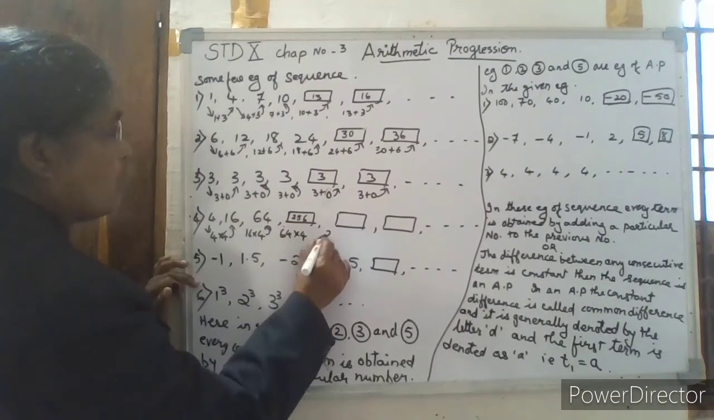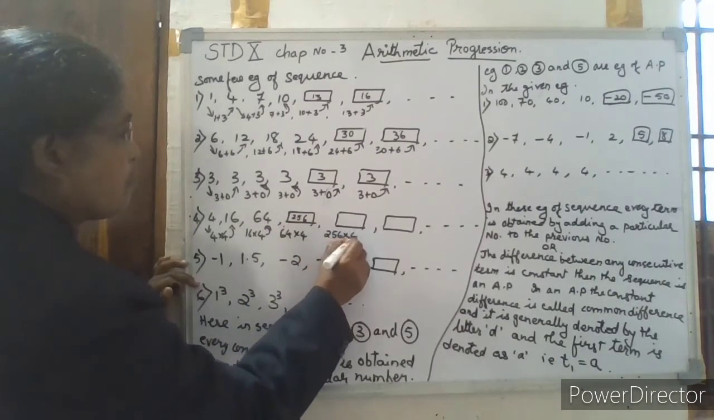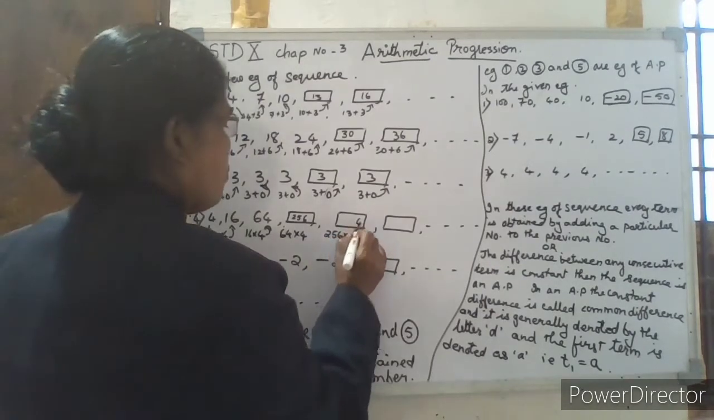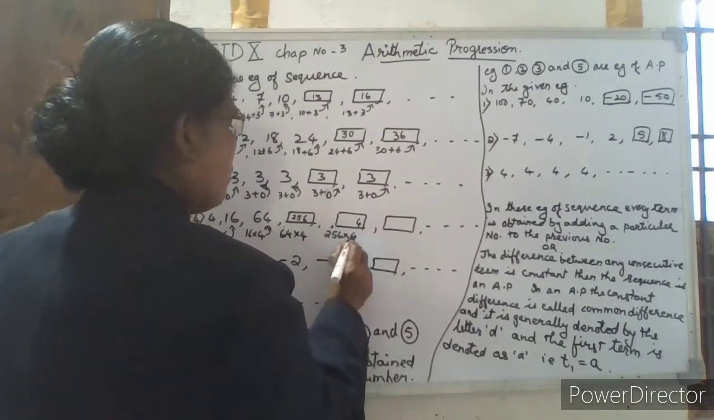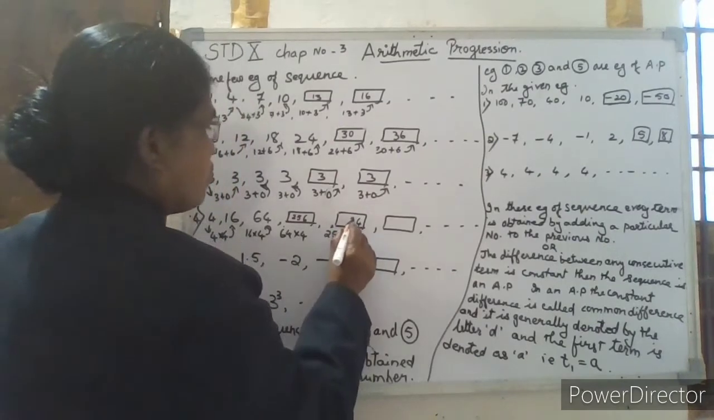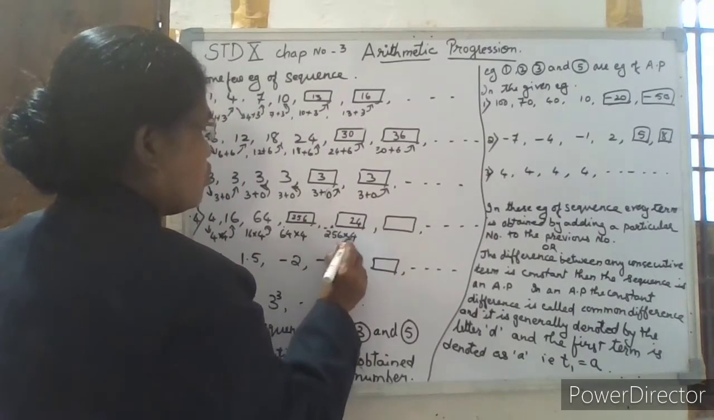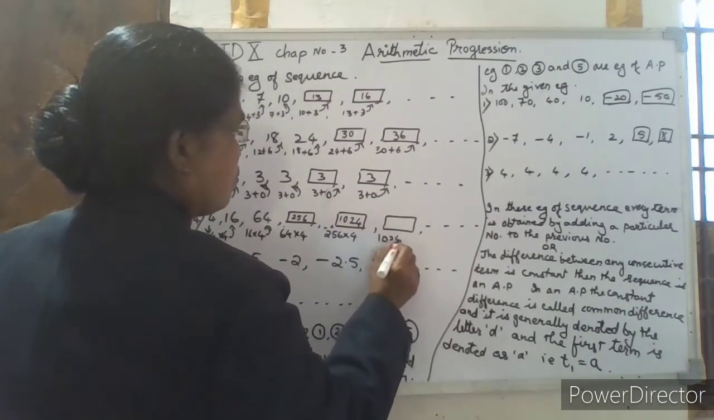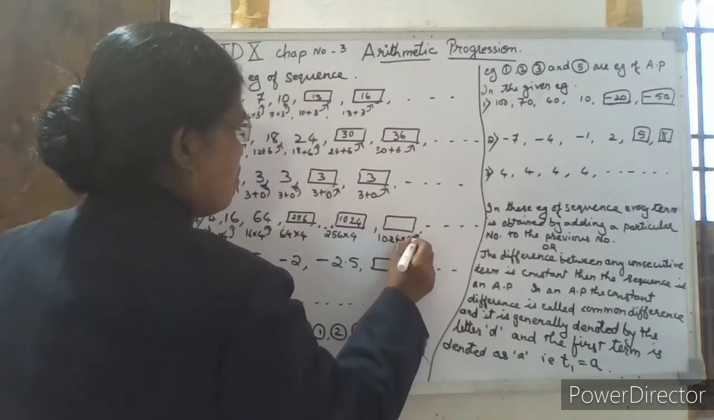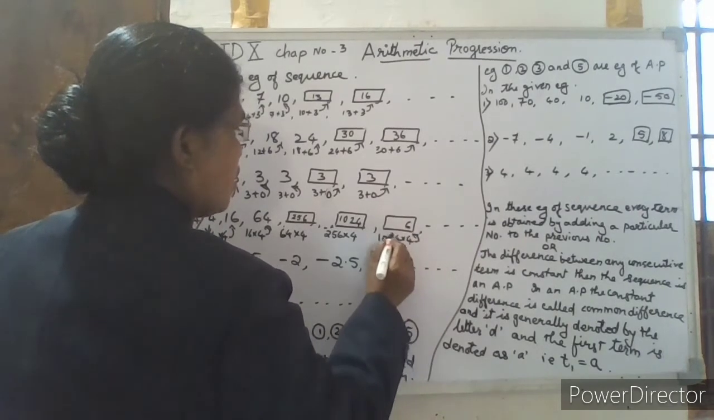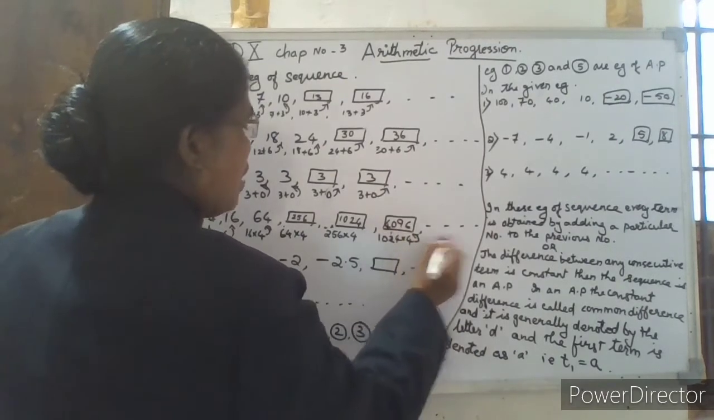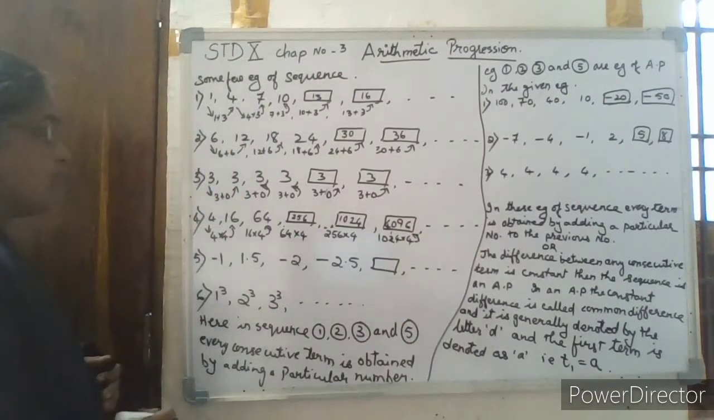So here 256 multiplied by 4 will be equal to, 4 6s are 24. Next 4 5s are 20, 21, 22, carry 2. So 4 2s are 8, 9, 10. So next one will be 1024. 1024 multiplied by 4: 4 4s are 16, carry 1, 4 2s are 8, 9, 4 0s are 0, 4 1s are 4, and so on. We get the terms in the sequence.